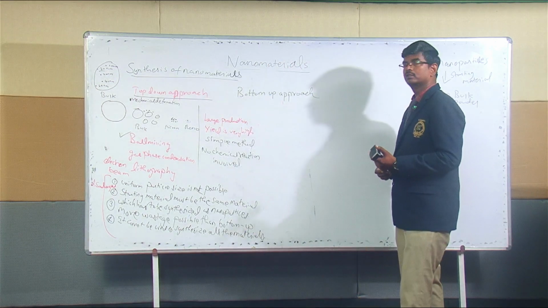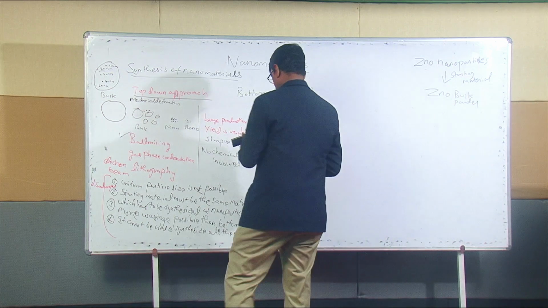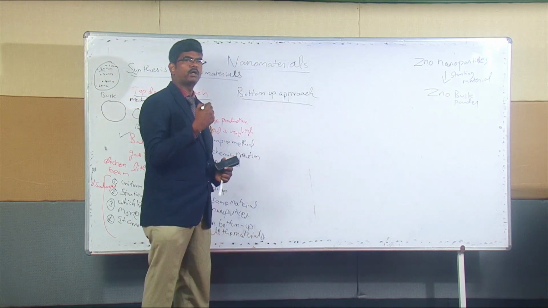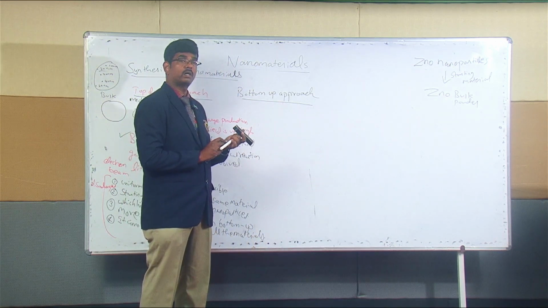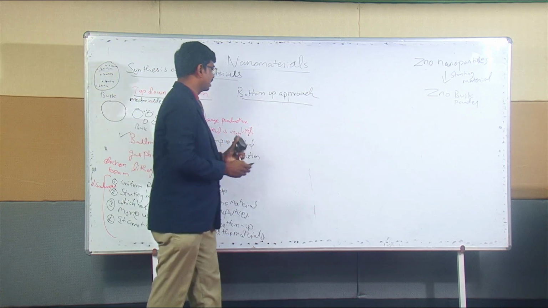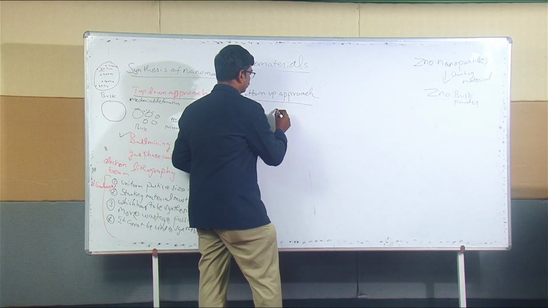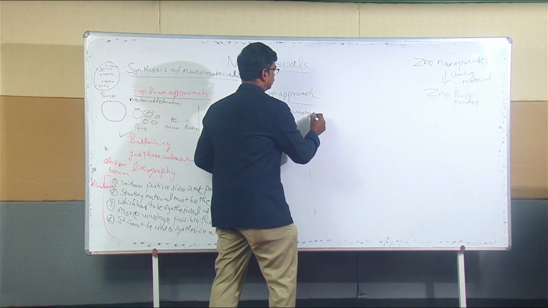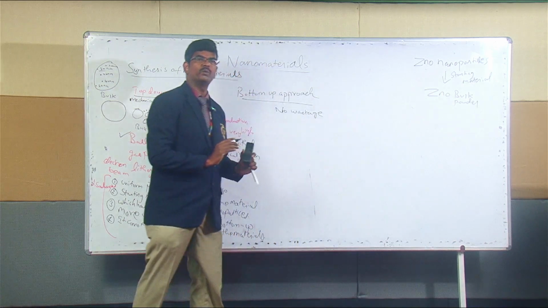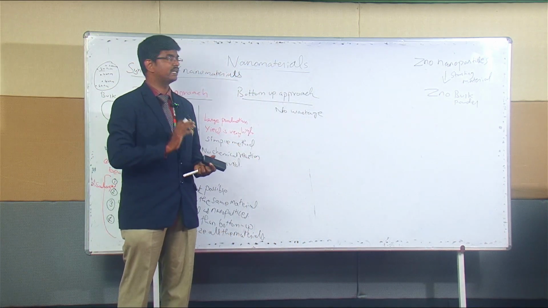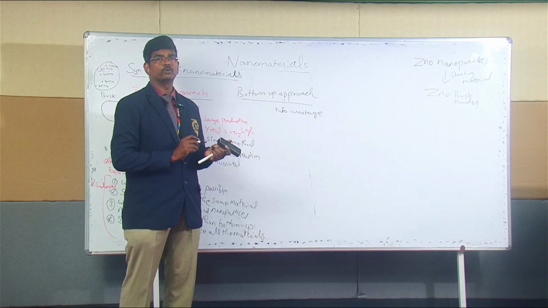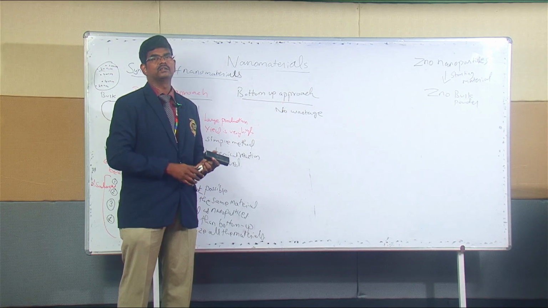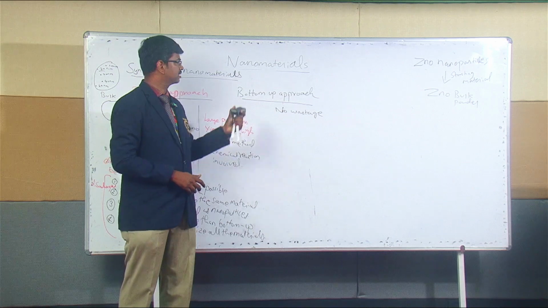And the bottom up approach. When you talk about the bottom up approach, what is the major advantage? The first major advantage is no wastage. There is no wastage in this method. That is a major advantage of the bottom up approach. There is very minimal wastage, or nearly nil wastage, in this case.